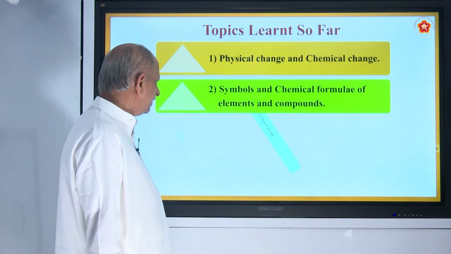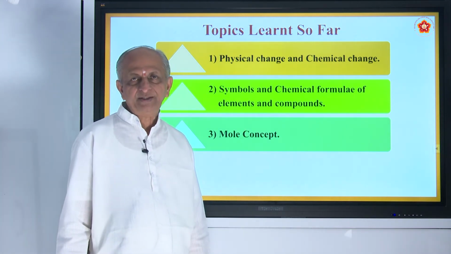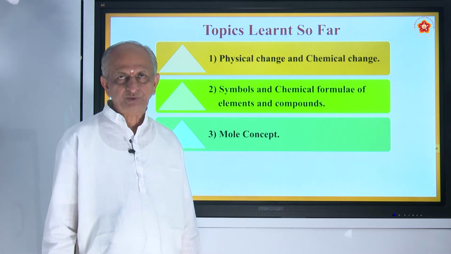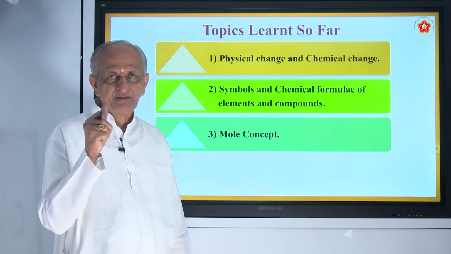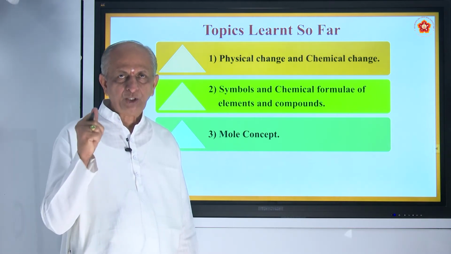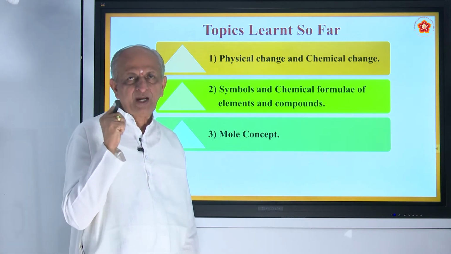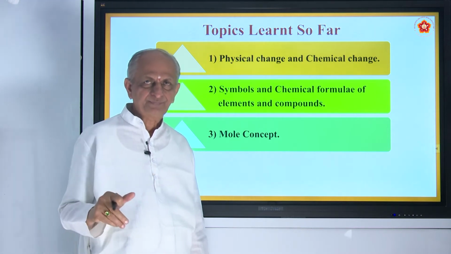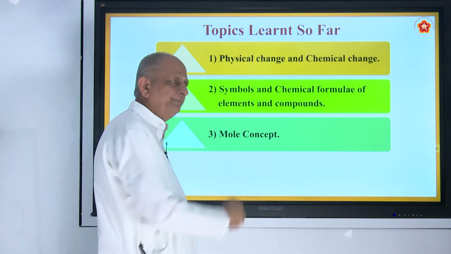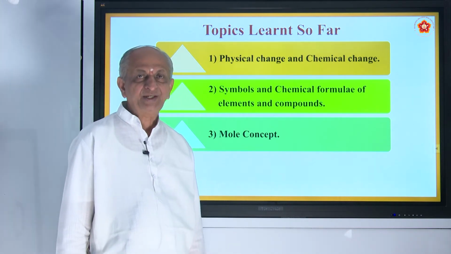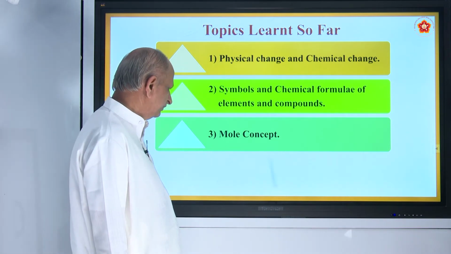And then you have also studied the mole concept. It comes under atoms, molecules, etc. We already studied the Avogadro number. The number of atoms in a gram atomic weight, the number of molecules in a gram molecular weight, the number of ions present in the gram ionic weight, all are the same. So in the atomic concept, we use the word mole. These are one of the ways of measuring atoms or molecules or ions. Okay, that also you have studied.